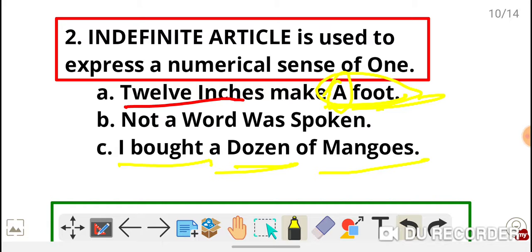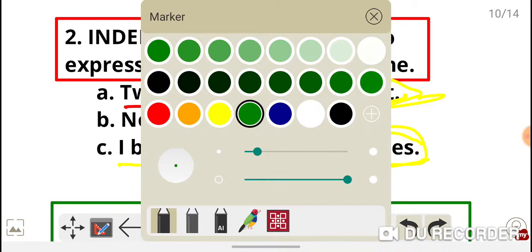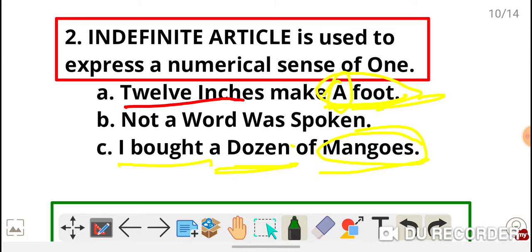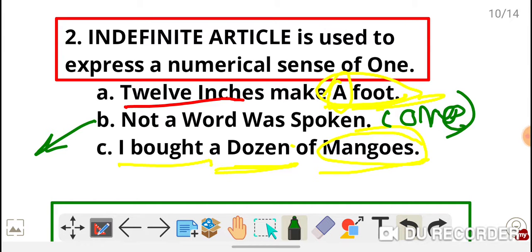So dozen represents the numerical sense of 12 also here. That is why we have used a. Another example: not a word was spoken. Here not a word means not one word.